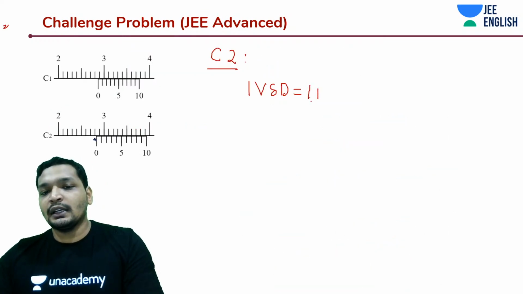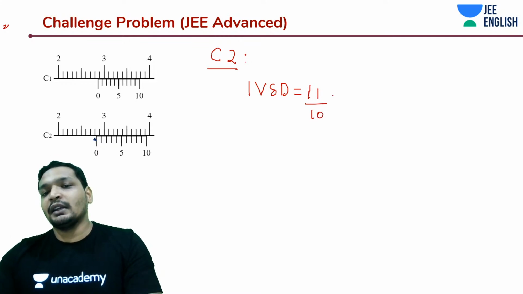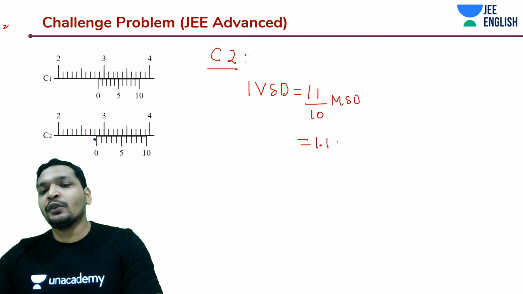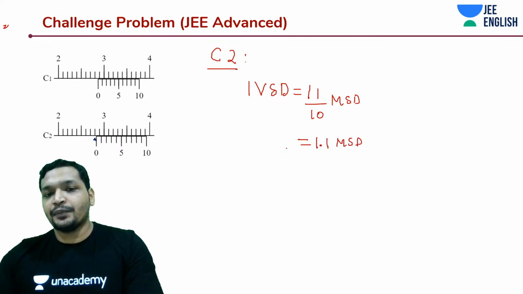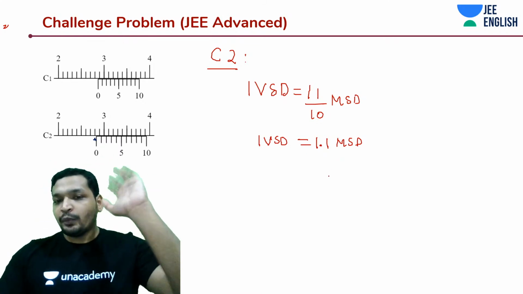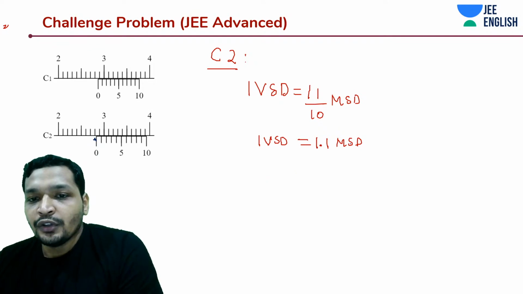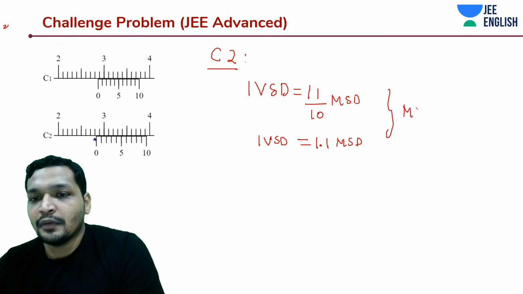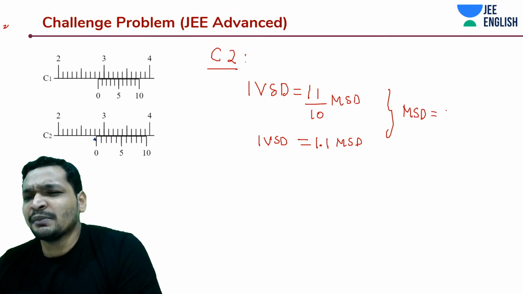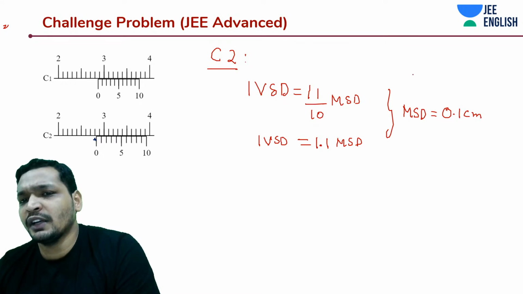So it's going to be 11 by 10 main scale division, 1.1 main scale division. Let's for now just keep it as 1.1 main scale division because it will become easier. What is the value of one main scale division? We just derived it. Same main scale divisions, guys. 0.1 centimeter. 1 centimeter is divided into 10 divisions.